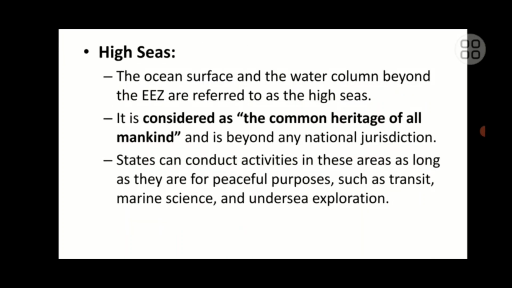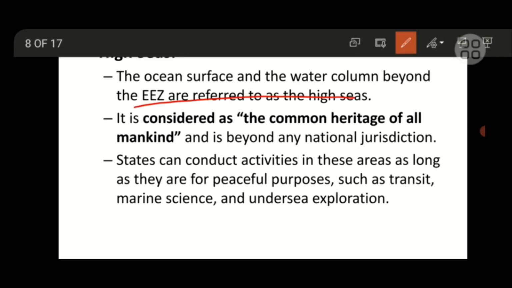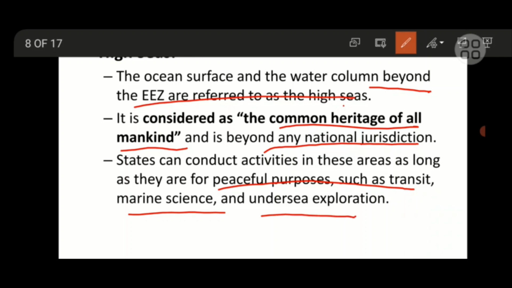The area beyond the exclusive economic zone is known as the high seas. It is considered the heritage of all mankind, and it is beyond any national jurisdiction. So national law does not apply in the high sea. States can conduct activities in this area as long as they are for peaceful purposes, like transit, marine science, and undersea exploration.